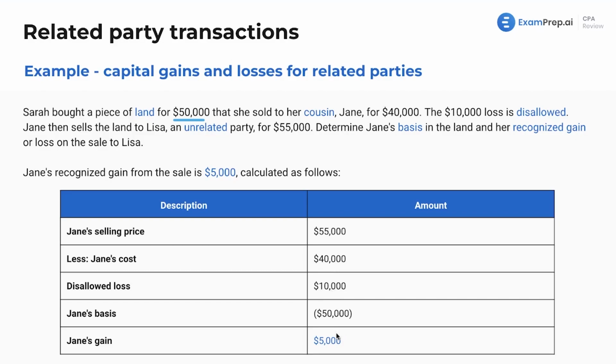And what is our gain that we're actually going to recognize here? Well, that's the difference between the selling price and the basis. So if you wanted to just skip to the end, it's selling price minus basis, that's $5,000. The remaining portion of the difference here, that's going to be a disallowed loss. Pretty straightforward. Practice, practice. Love the examples of the questions. Let's keep moving along.